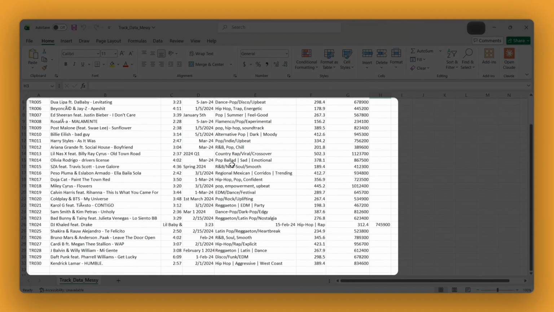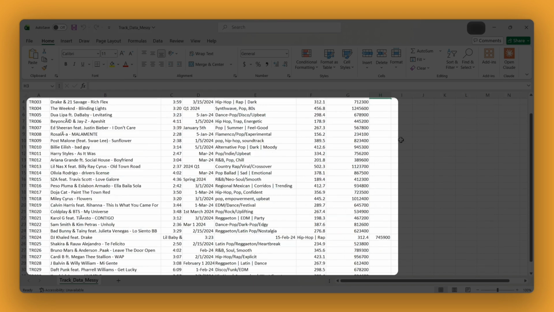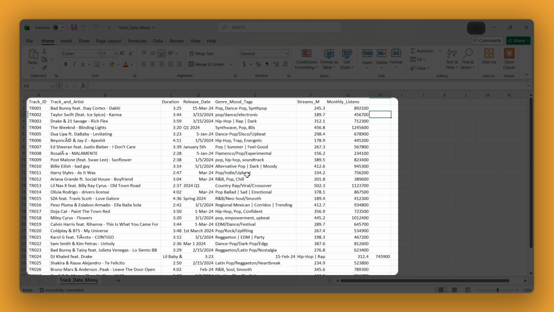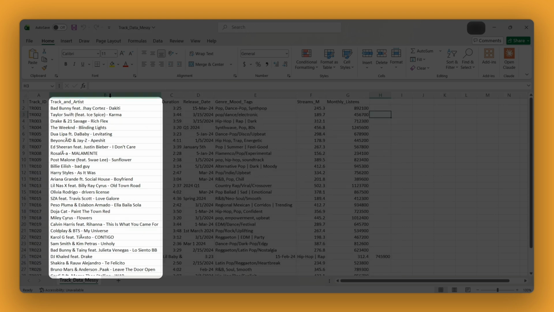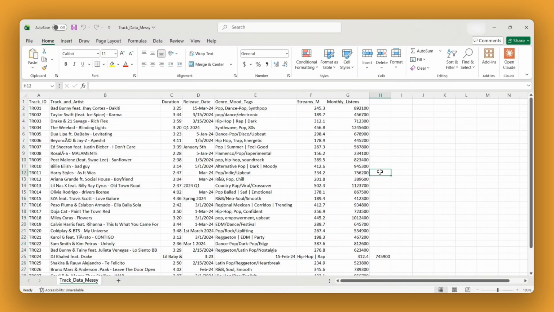We have track information with artists and features all in one column, mixed release date formats, and inconsistent genre tags. First, artist names and collabs are all crammed together. I need primary artist, features, and clean track titles separated.